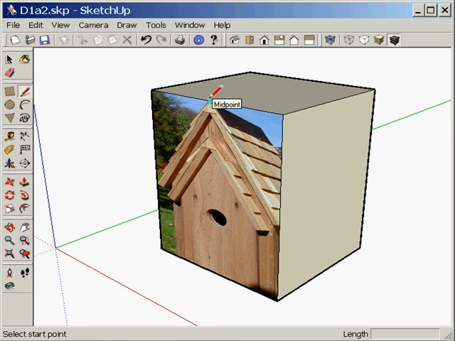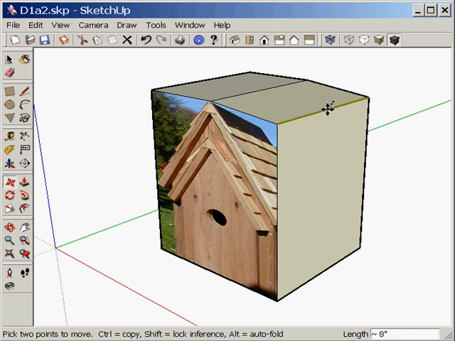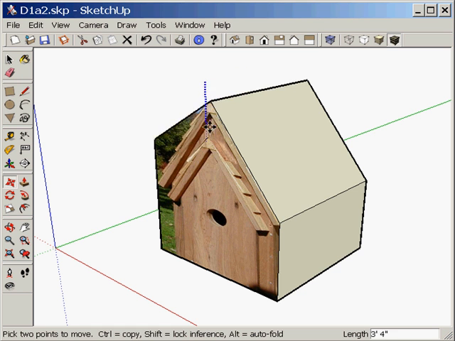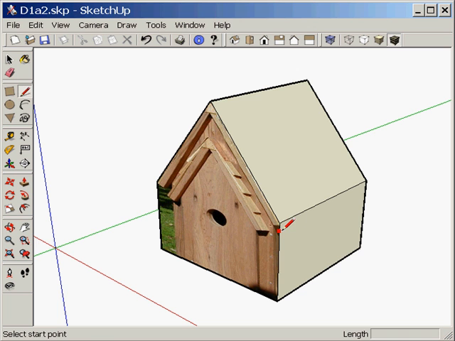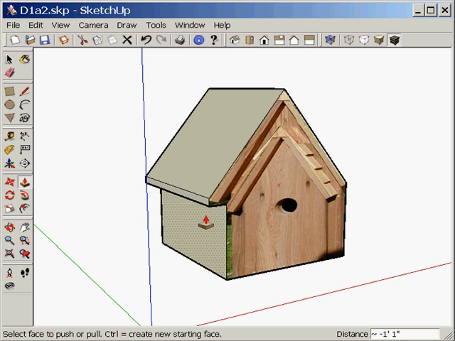Now you can model directly to the image. I'll place an edge along the ridge line, which is the middle of our box. Now I can use the Move tool and Inference Lock in the blue direction and slice away part of the photograph. Same on the other side. I'll align it to the other eave. Then I can Inference Lock over to the other side. Let's push-pull this in on the sides.